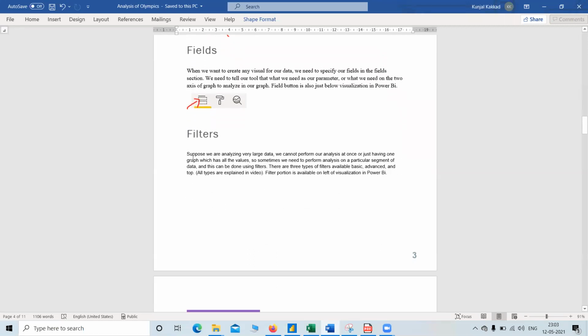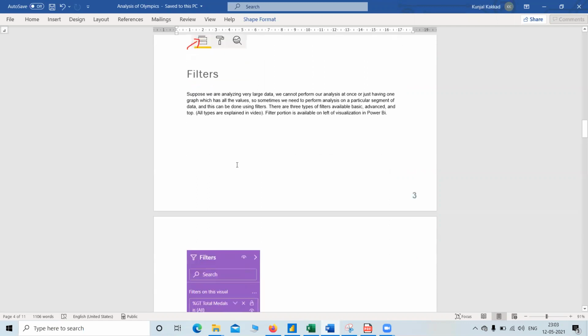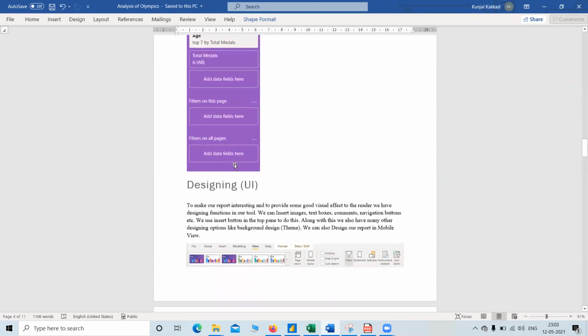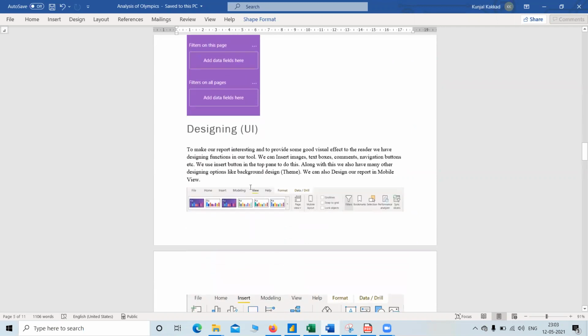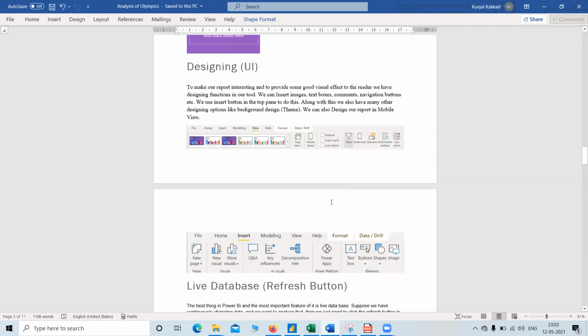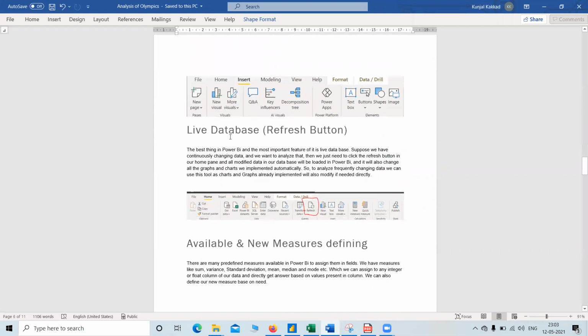Filters we have already. There are three types of filters: advanced, basic, and top. We have already implemented all the filters over here. Designing. With the designing part, we can make the UI better and enhance the user experience, with a light background, text boxes, navigation buttons, comments, etc.